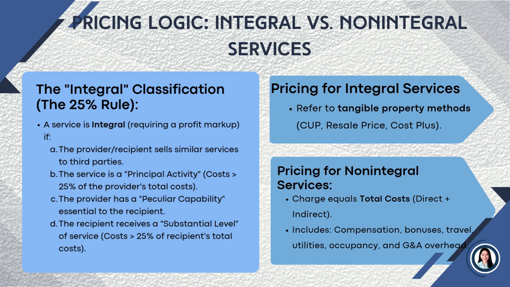The fourth one is the comparable profits method, or CPM. Instead of looking at the price of a single transaction, you will look at the overall profitability of similar companies in the same industry to see if your margins align. And the last one is the profit split method, wherein you look at the total profit generated by the combined effort and split it based on the relative value of risk each party contributed. The regulations, though, don't rank these in a specific order or preference. Instead, you must choose the best method, which is the one that provides the most reliable result based on the comparability and data quality.